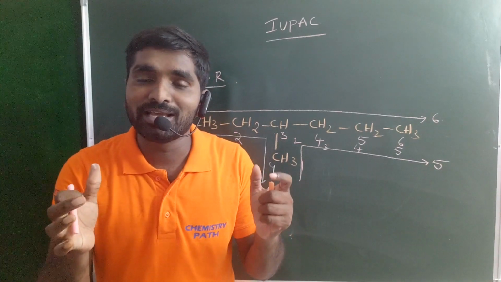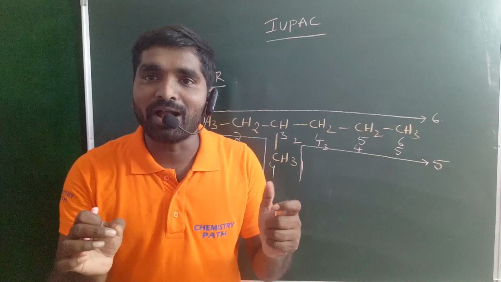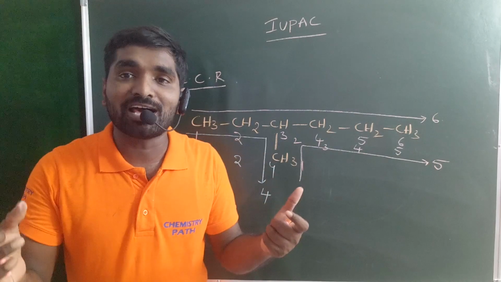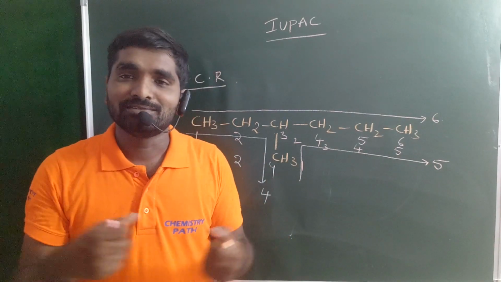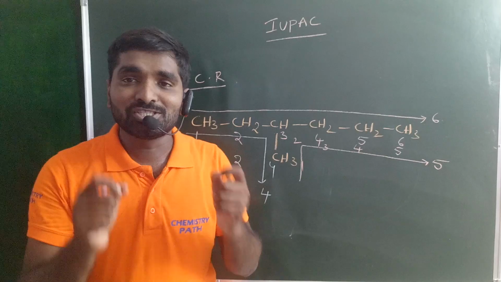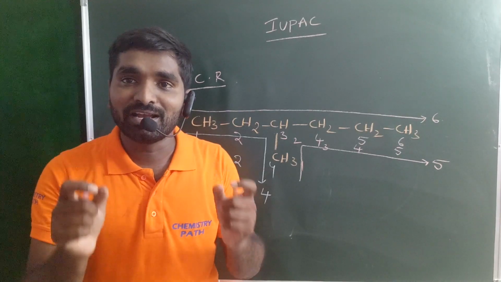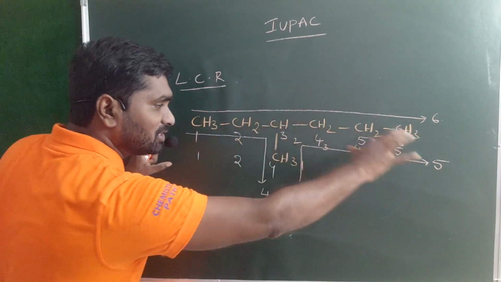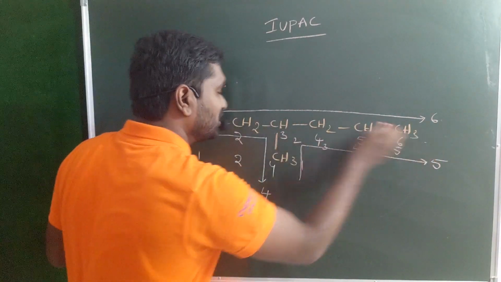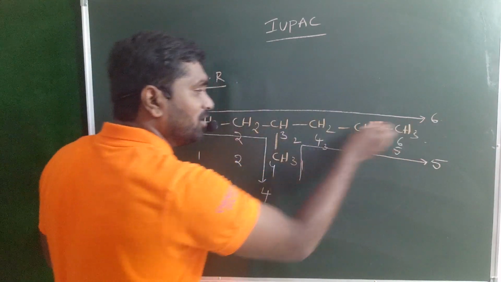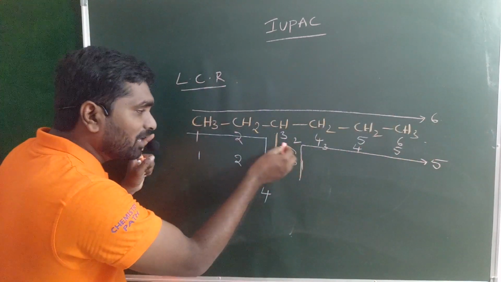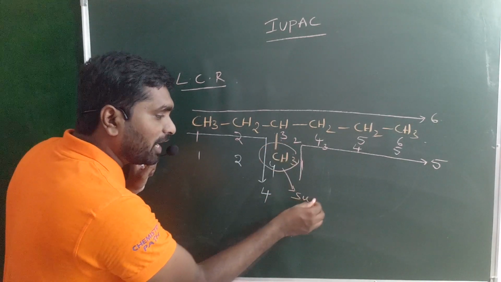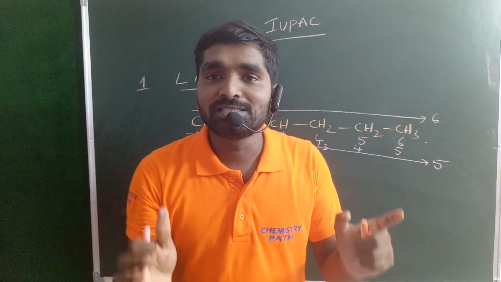But according to the IUPAC rules, you must select the longest chain. That means the chain should contain the maximum number of carbon atoms. That is your parental chain, your longest chain, and that should be selected for naming the organic compound. So rule number 1 is the longest chain rule. Among all these 3 chains, the 6-membered chain is your longest chain, your parental chain, and the remaining methyl group present on the third carbon is the substituent.